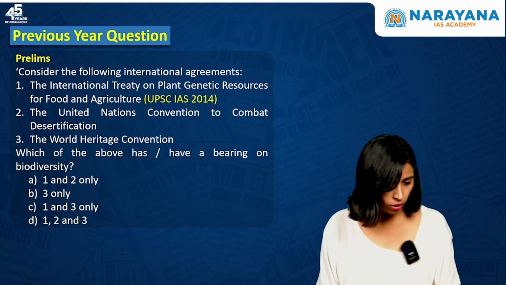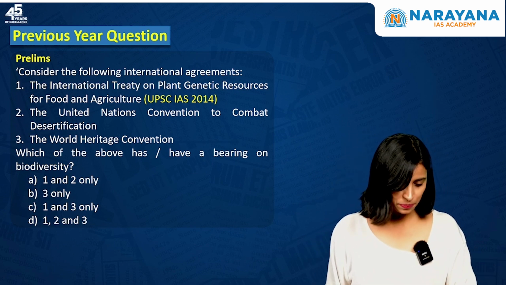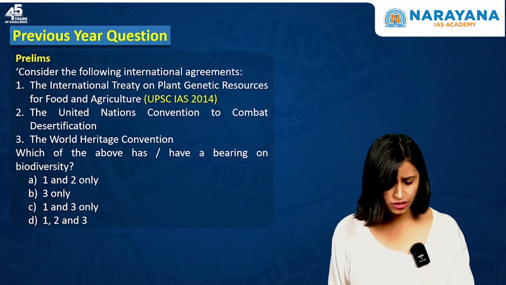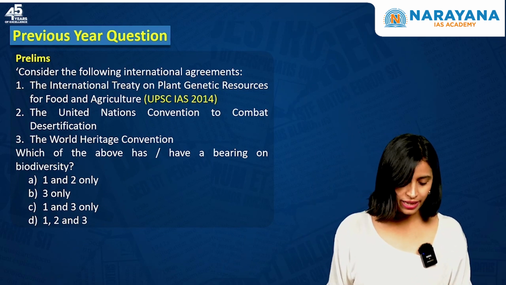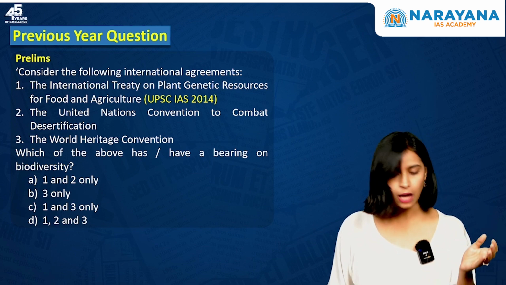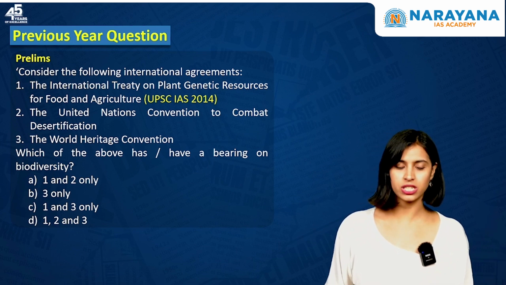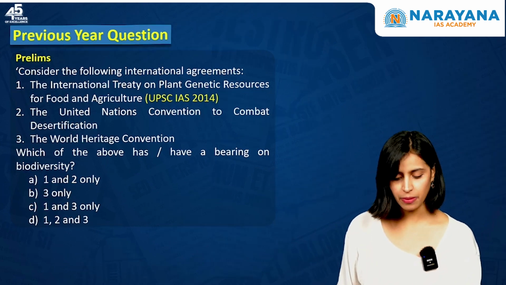Like in 2014, you can see the question was asked. Consider the following international agreements: the International Treaty on Plant Genetic Resources for Food and Agriculture, the UN Convention to Combat Desertification, the World Heritage Convention. The question is, which of the above have a bearing on biodiversity? So just think about it once, and then you'll be able to come up with the answer.